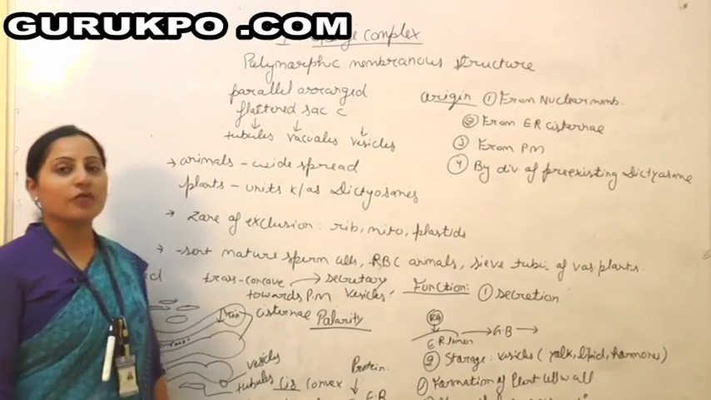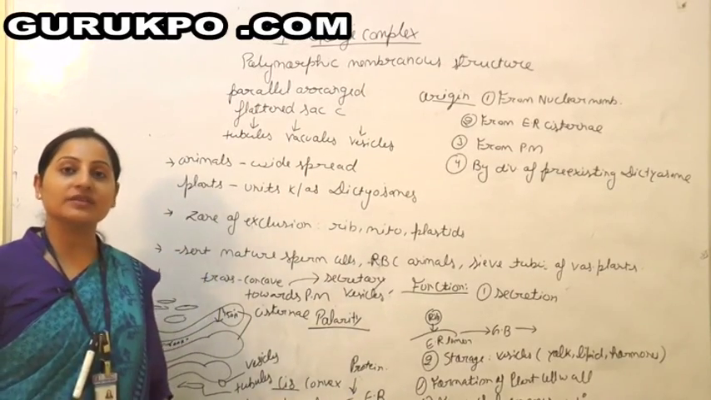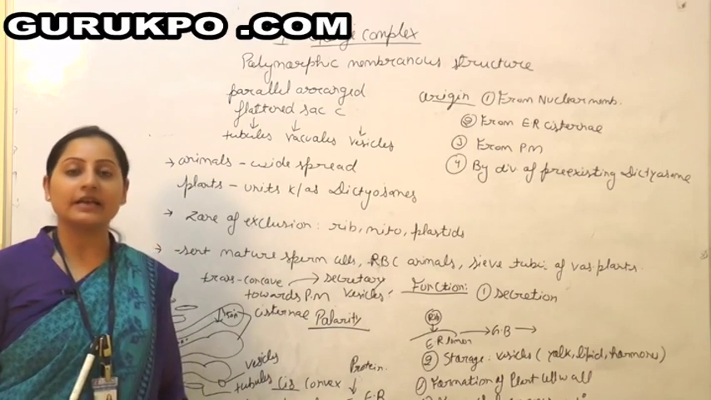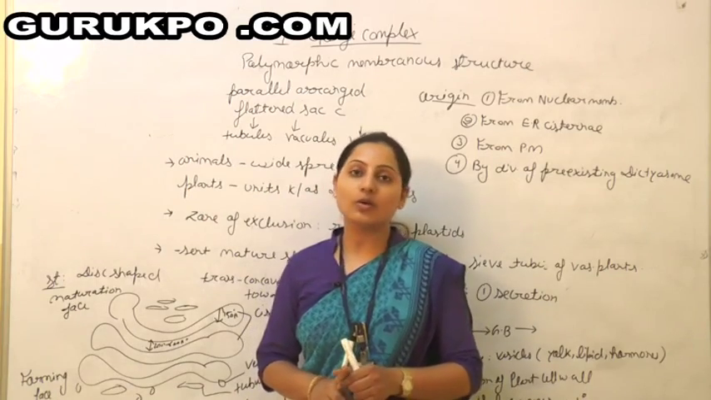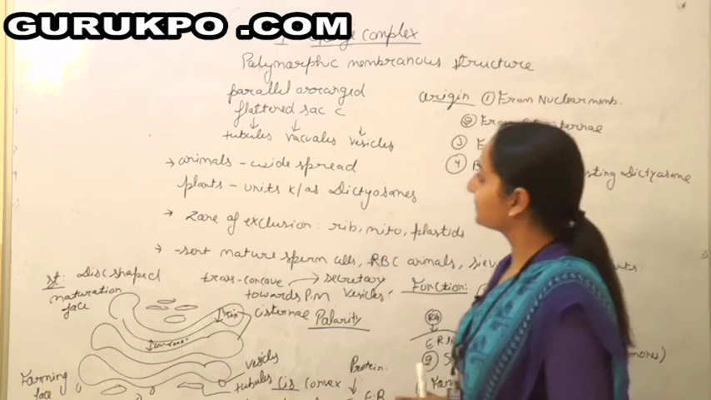It is a polymorphic membranous structure. I say polymorphic because it shows different kinds of structures. It has three parts: cisternae, second vesicles, and third tubules. That's why it is called a polymorphic structure.